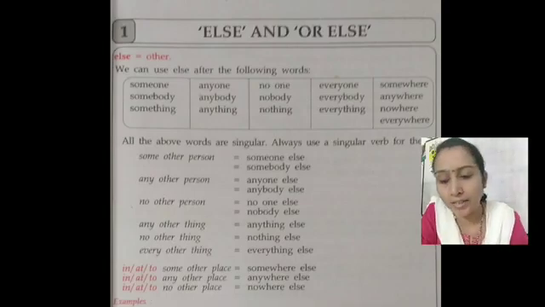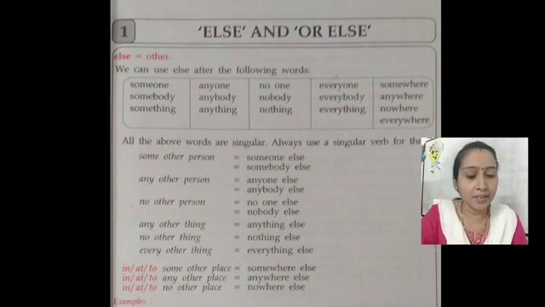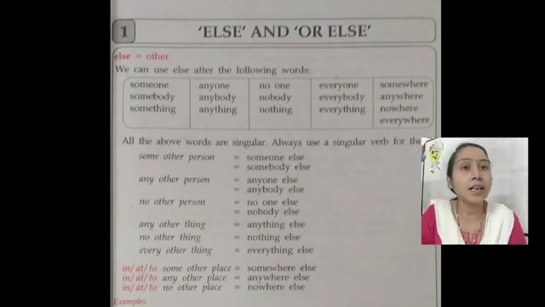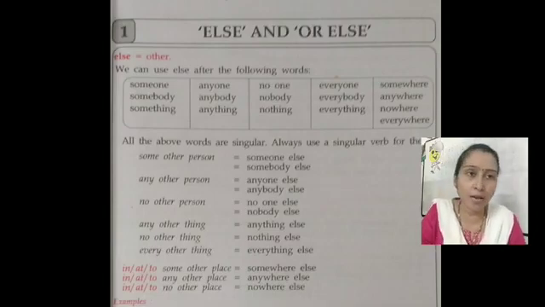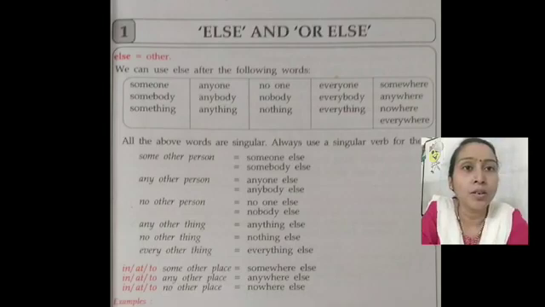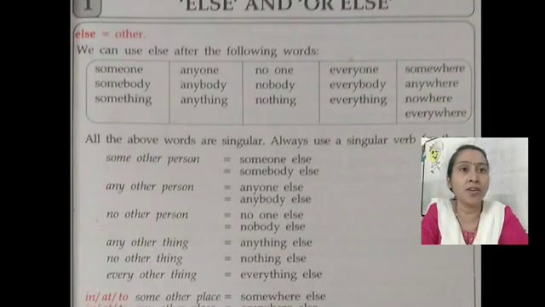Else or elsewhere. Today we are going to a chapter of class 7 grammar. First lesson is else or elsewhere, and we are going to learn how to use else in the sentence. First of all, we know the meaning of else. Else means other. Okay, in the place of other we can use else, but there are some changes we have to make also. Some words are given in your book. Look, we can use else after the following words.